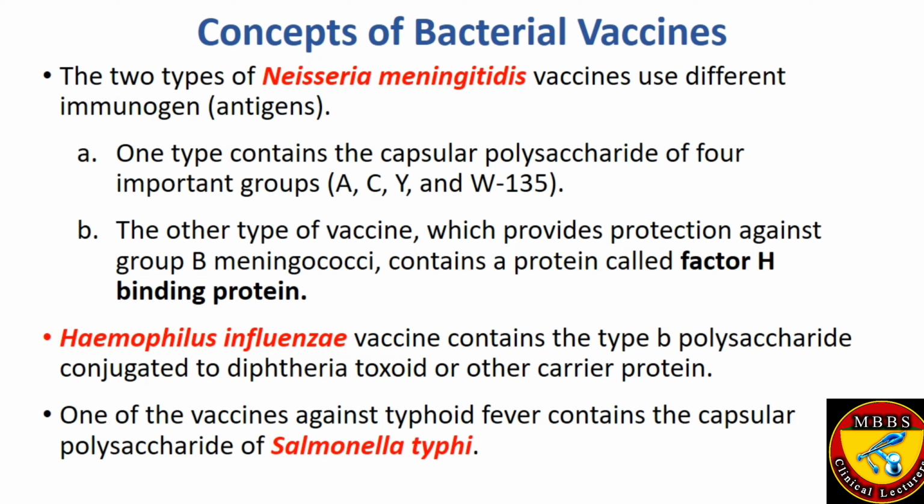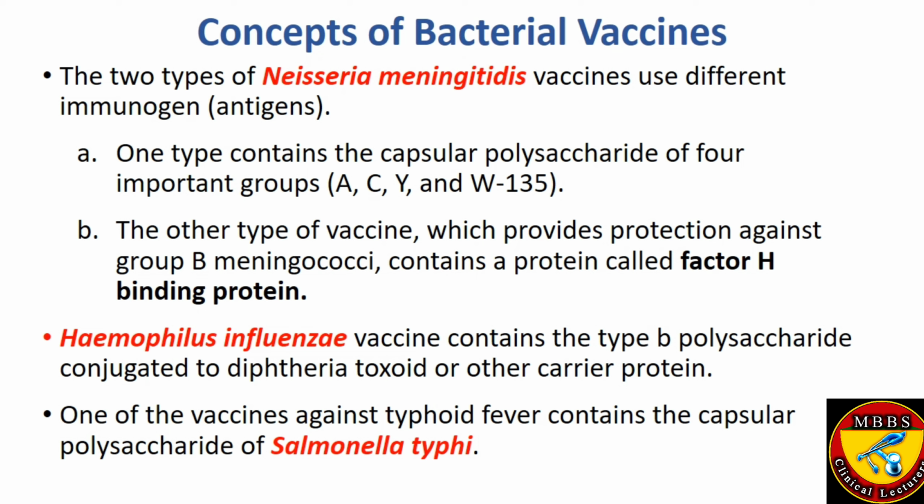In the case of the Haemophilus influenzae vaccine, it contains type B polysaccharide conjugated to diphtheria toxoid or another carrier protein. Actually, to stimulate the immune system, we need a larger antigen. So we have to make the Haemophilus vaccine a larger antigen. That's why it needs conjugation with something else, because a part of the Haemophilus or any pathogen taken to make the vaccine is not enough to stimulate the immune system. So here we take the diphtheria toxoid mostly.